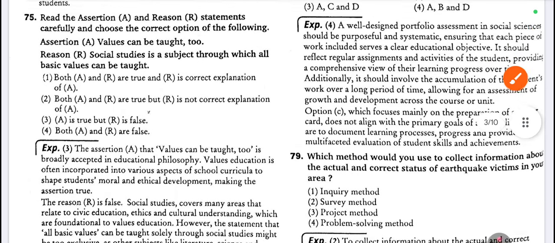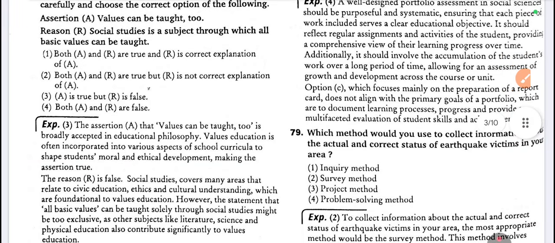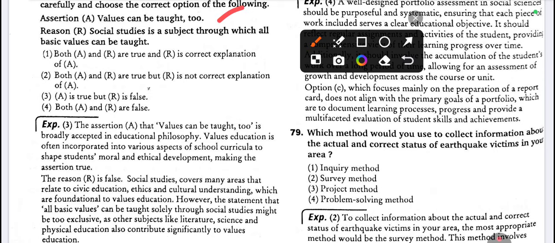75. Assertion: values can be taught too. And reason: social studies is a subject through which all basic values can be taught. So 3. A is true, but R is false. This is the answer.